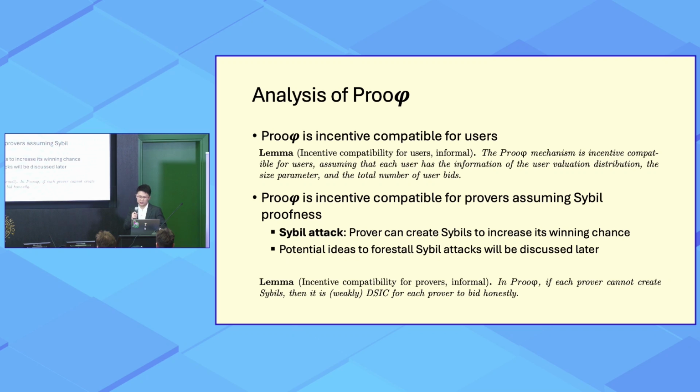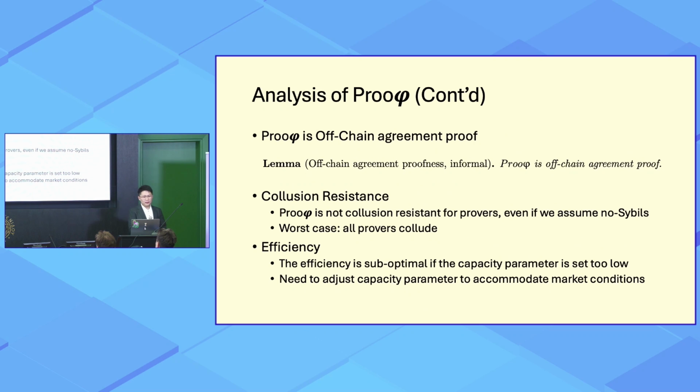And we'll discuss our potential ideas to forestall Sybil attacks in later slides. It also has some other nice properties, and most importantly, it is option agreement proof, in the sense that no collusion between some user and some prover can increase their joint utility. This is a property we wanted to achieve in the Strongman mechanism, but couldn't, and it can be achieved and proved now.